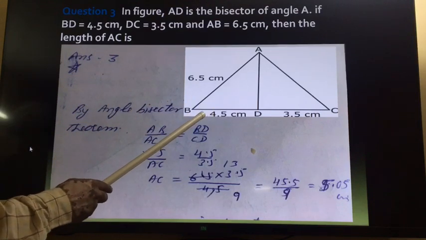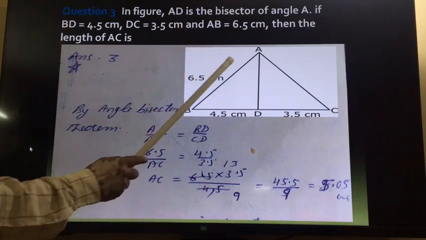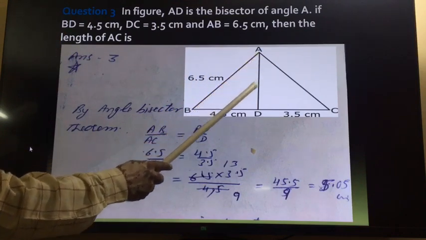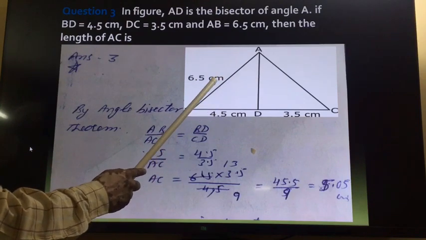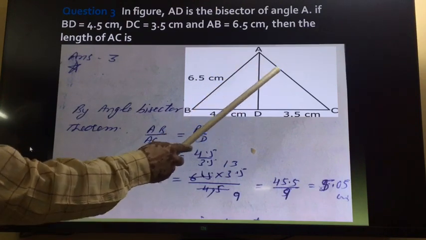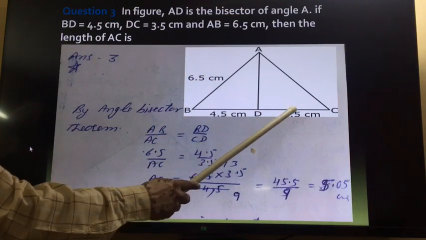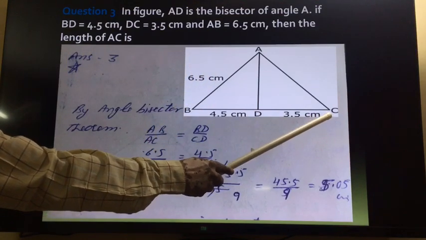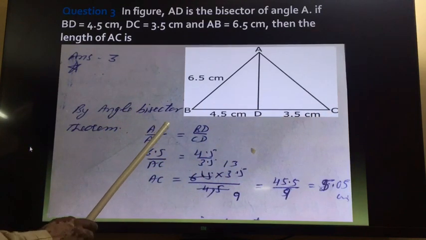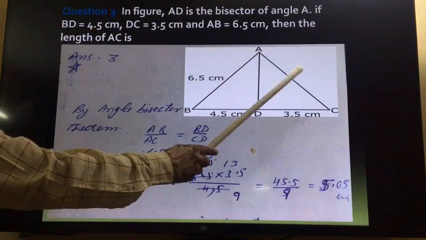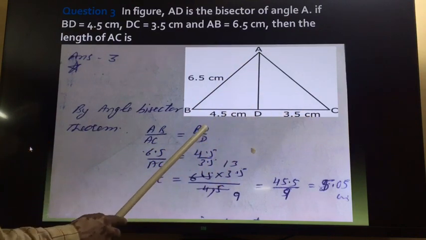So there are two questions of this type. In this type of question, we will use the theorem that if AD is a bisector, then the ratio of the sides making that angle is equal to the ratio of the two parts BD and CD. So this is the angle bisector theorem: AB upon AC is equal to BD upon DC.